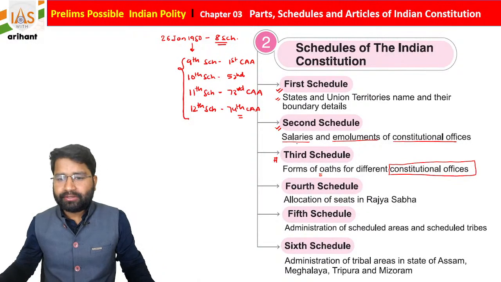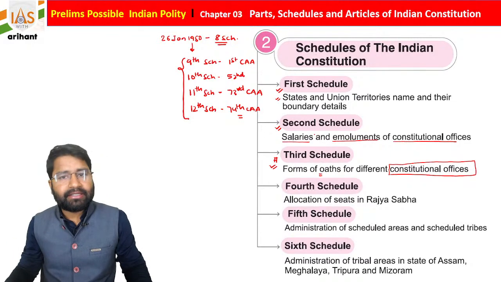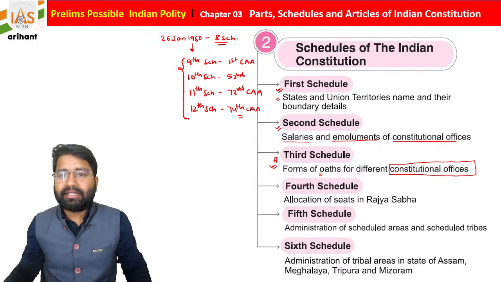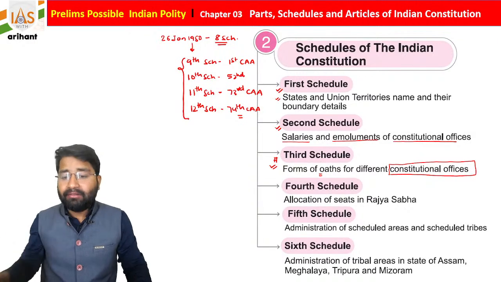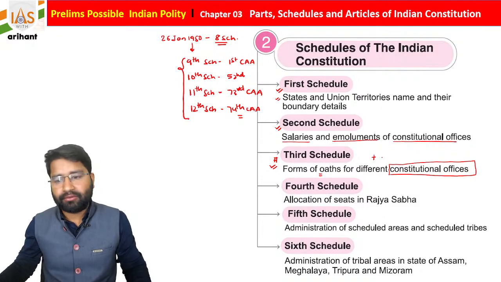So now students, if we talk about the third schedule of the Indian Constitution, it basically contains the forms of oath. It contains the oath for the office of minister, for the Union as well as the state. And there is another important point I would like to share with you. I hope you are all aware, and if not, then just note it down.